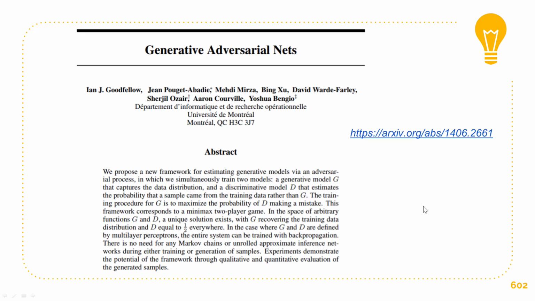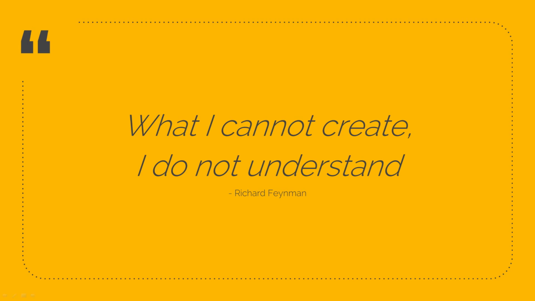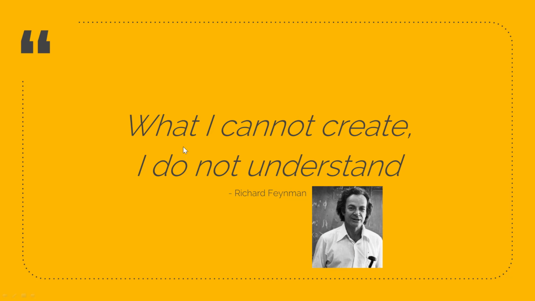This is a screenshot of his paper. I really encourage you to read it, it's quite entertaining. So this is a quote from Richard Feynman: "What I cannot create, I do not understand." And this lends itself perfectly to GANs, because you'll now understand how GANs basically learn what the image dataset is supposed to look like. And that's Richard Feynman, in case you didn't know, famous physicist from Caltech.